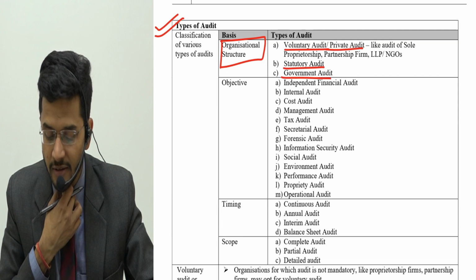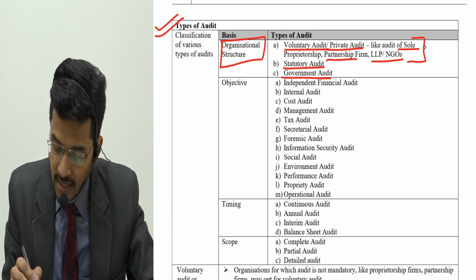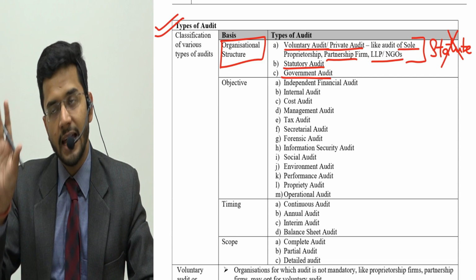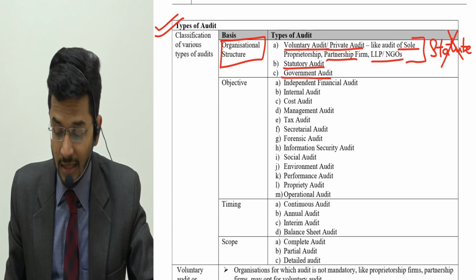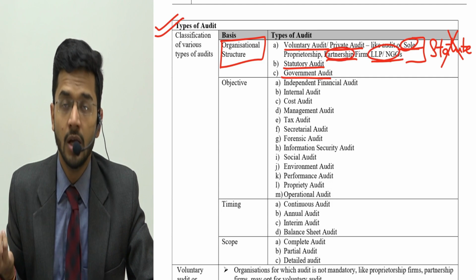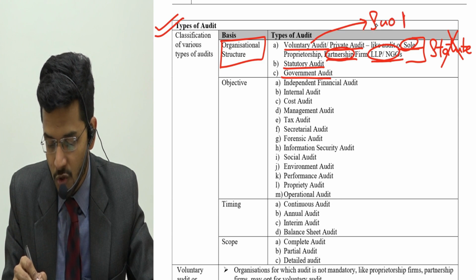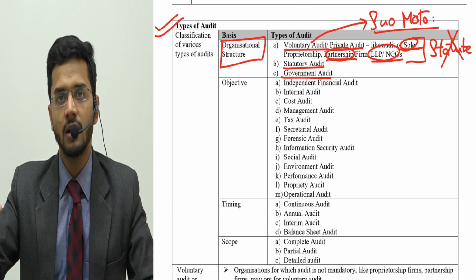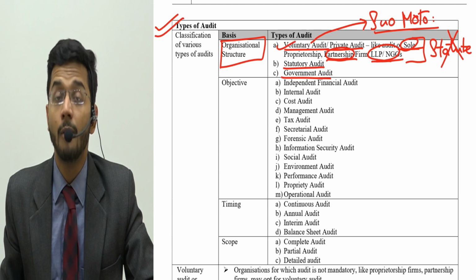Guys, voluntary audit or private audit is the audit of entities like sole proprietorship, partnership firm, LLP, NGO. Statutorily, there is no law to get these firms audited. Income Tax Act, yes, prescribes audit beyond a particular threshold, section 44AB, but otherwise there's no law which prescribes audit for a sole proprietorship, partnership, LLP, NGO. So these come under the category of voluntary audit. Voluntary means suo moto, on your own will. If you want to get audit done, get it done. If you don't want to, don't. This is known as voluntary audit or private audit.